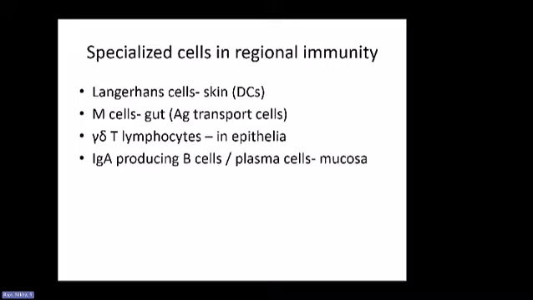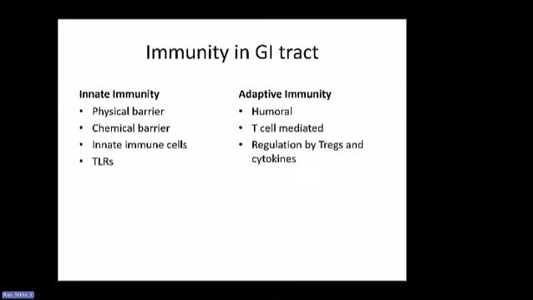And then the regional immunity is important in terms of the specialized cells that are present in some of these systems, such as for skin, it could be Langerhans cells, or for the GI tract, it's the M cells. Gamma delta T cells are present in the epithelia, and in the mucosa, there are IgA producing B cells and plasma cells. So we'll talk about each of these regions. The most important one that we'll be discussing is the GI tract.